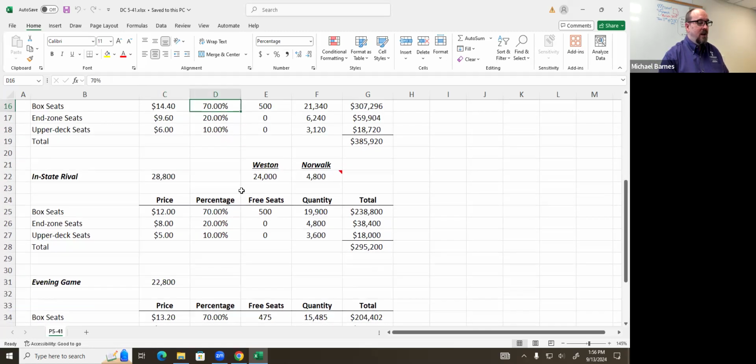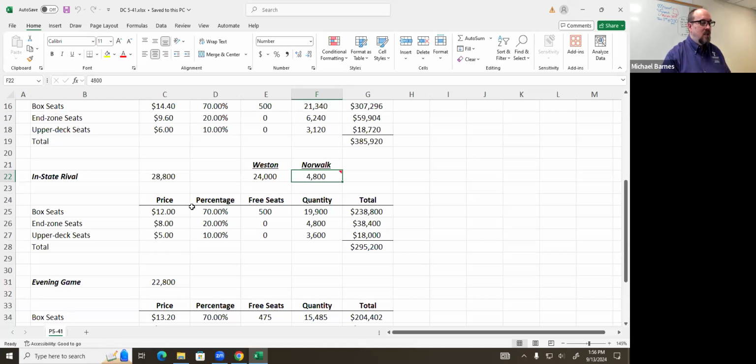In-state rival is going to have an increase in the number of seats, okay, so 20%, which would have been fine. And I didn't think they needed to add this next level of complexity, but they basically said that 4,800 were going to be 75% in the box seats and 25% upper deck. And I'm saying, why did you have to add that? Why couldn't you just keep the same distribution?